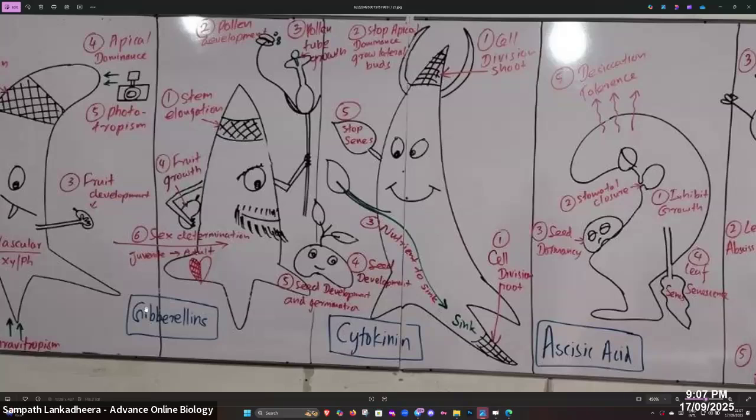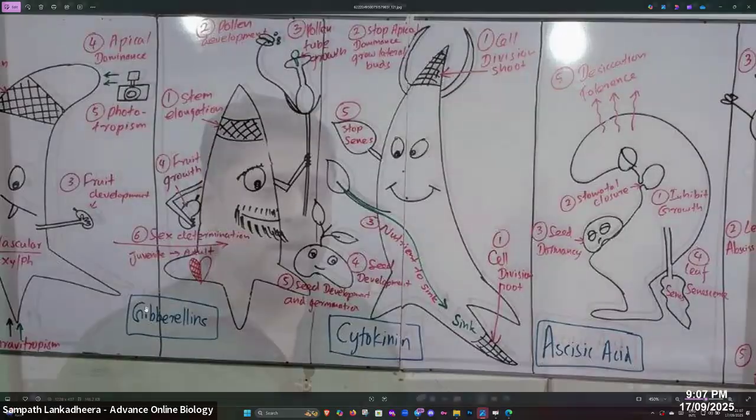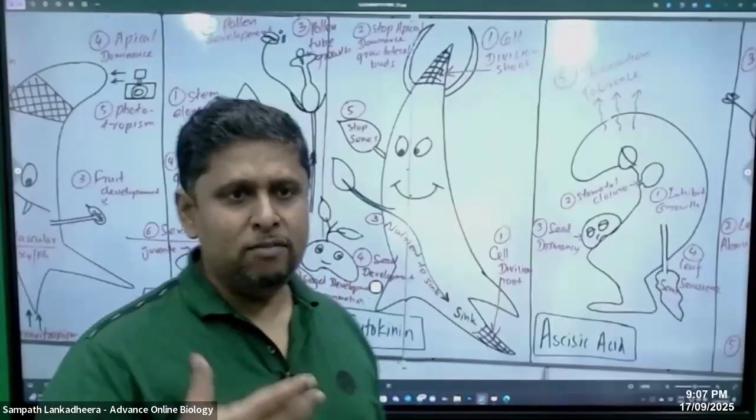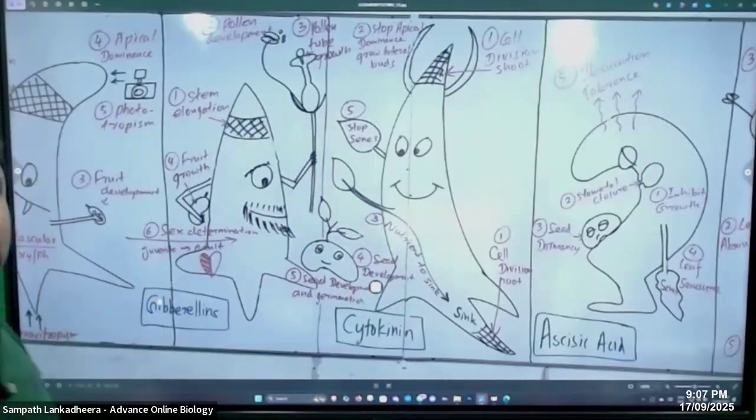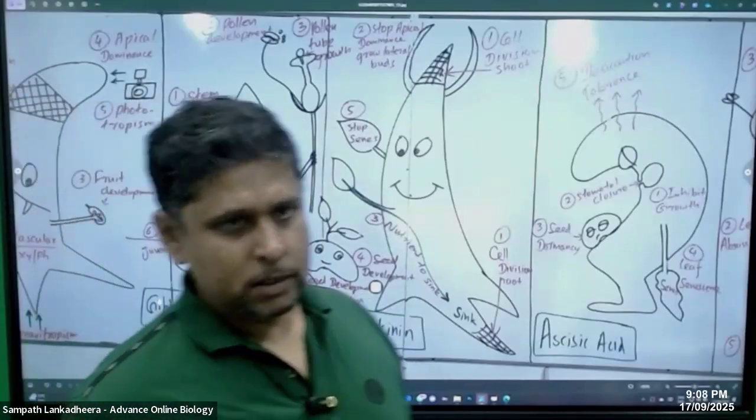Other than that, pollen development, pollen tube growth, sex determination or juvenile to adult transformation, and then fruit growth. All these events relate to the reproduction of the plant. So many events related to reproduction happen with gibberellin, right?